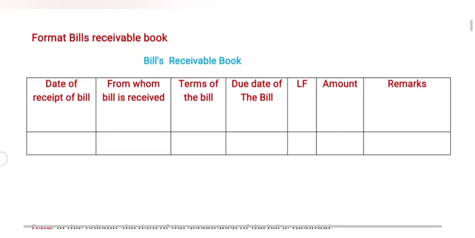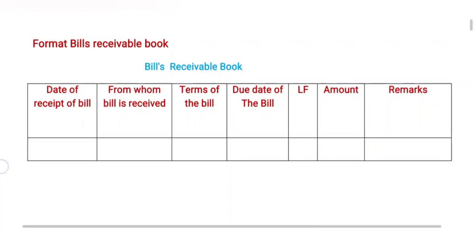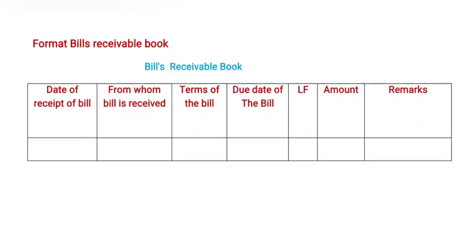Now we are going to the format of the bills receivable and bills payable books. Now coming to the format of the bills receivable book. The bills receivable book has 7 columns. One is the date of receipt of the bill, second is from whom the bill is received, third is the terms of the bill, fourth is the due date of the bill, fifth is the ledger folio, sixth is the amount, and the seventh, the last one, is remarks. Now we will discuss all the columns one by one.